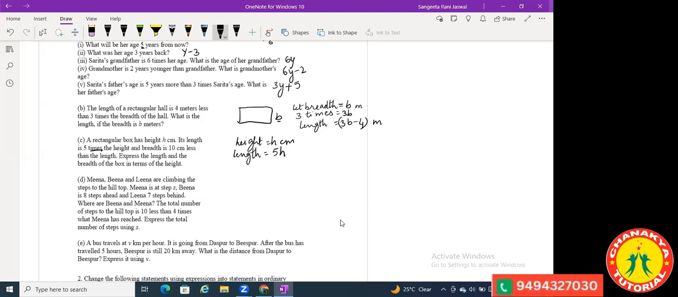And the breadth is 10 centimeters less than the length. Now it's saying the breadth is 10 centimeters less than the length. Length is 5h and breadth is 10 centimeters less than that. So it's like this. Express the length and the breadth of the box in terms of height. So done that.